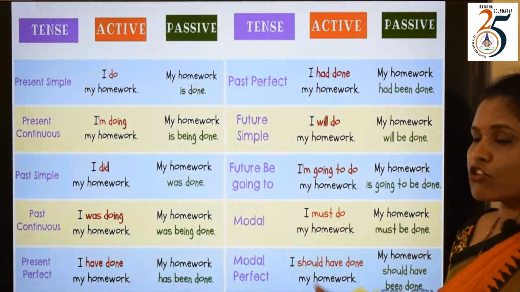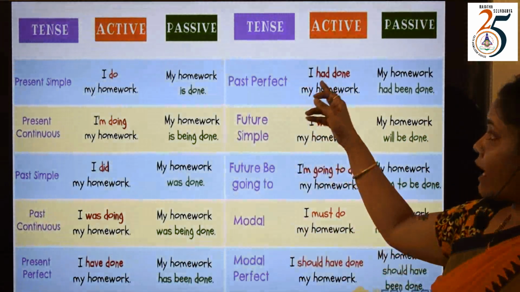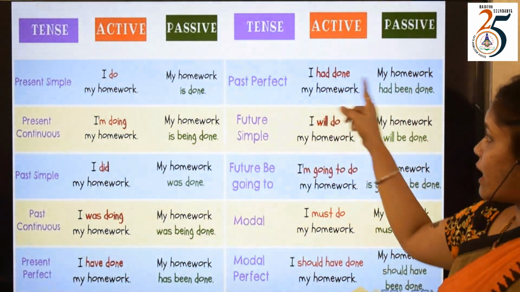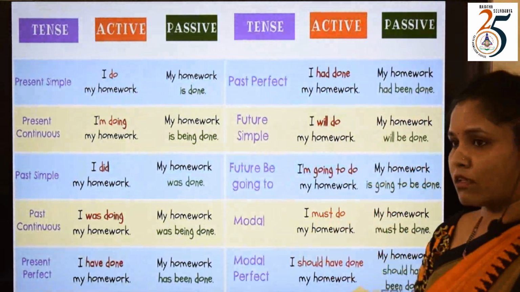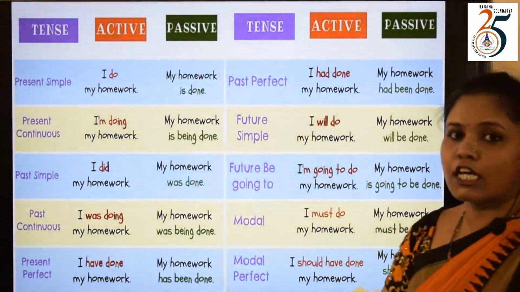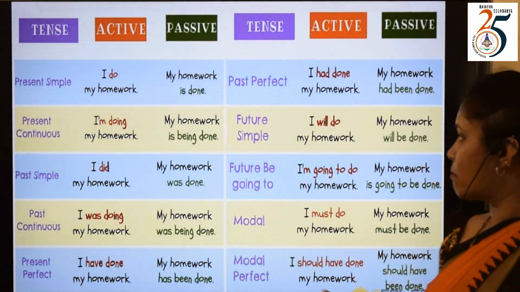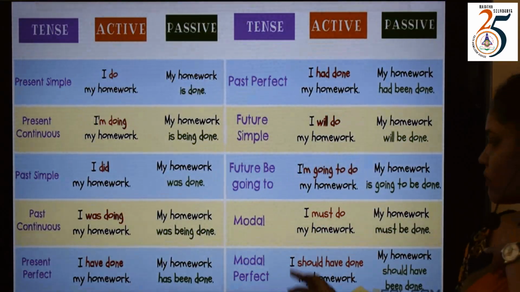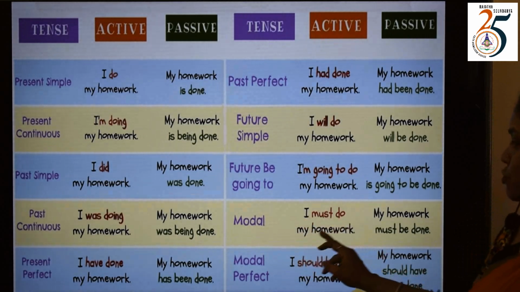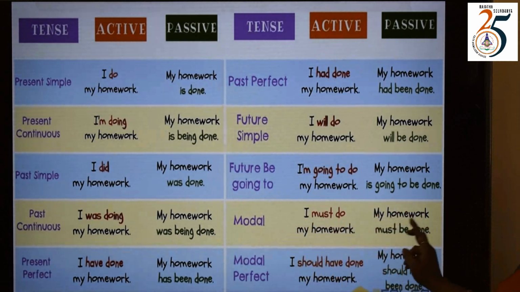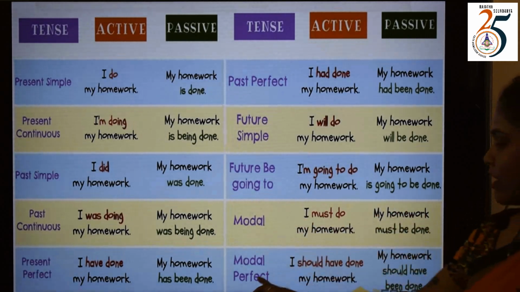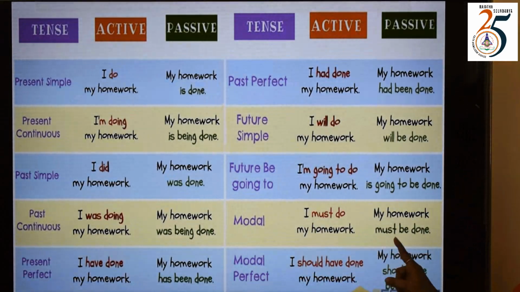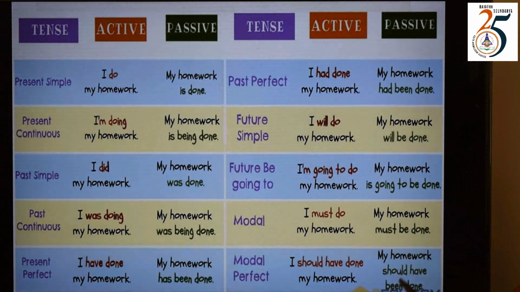What if the sentence is already in past perfect? "I had done my homework." "My homework had been done." Next, what if it is in future? "I will do my homework." Modals: "I must do my homework." "My homework must be done." And modal perfect: "I should have done my homework." "My homework should have been done."